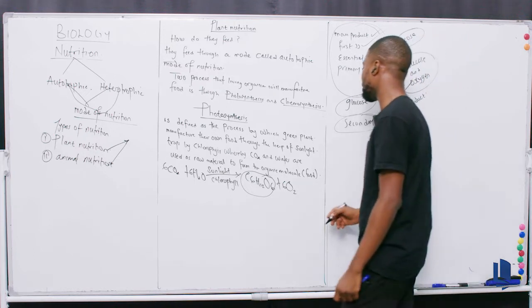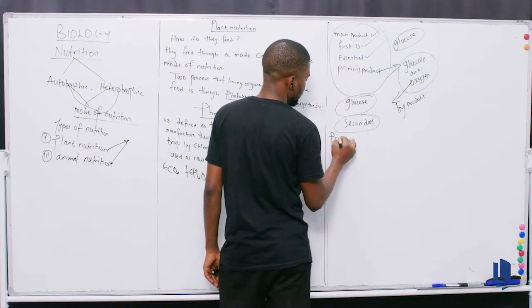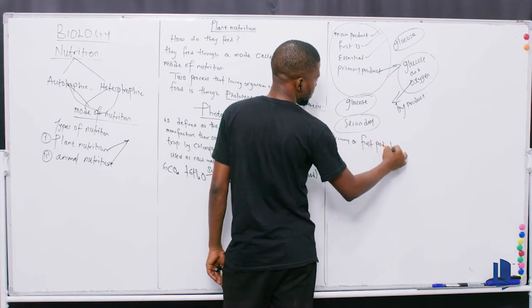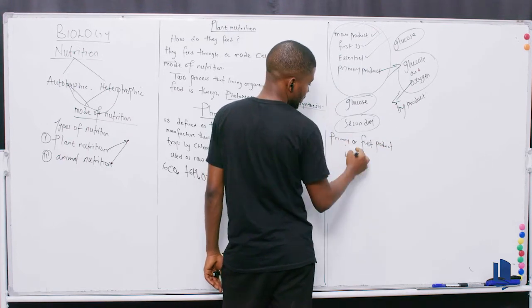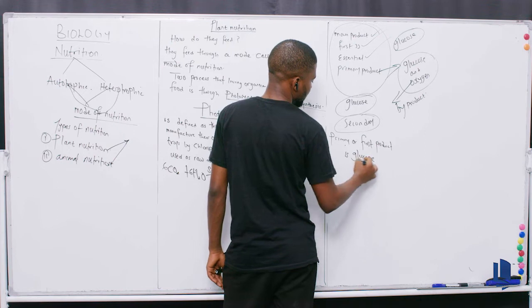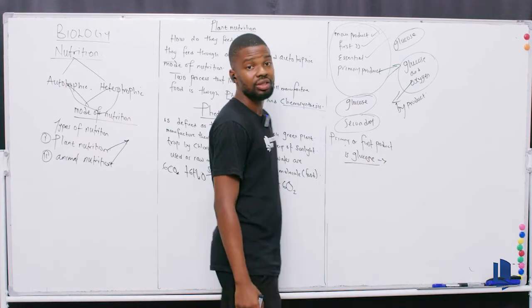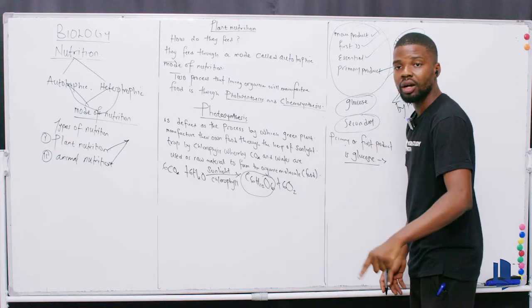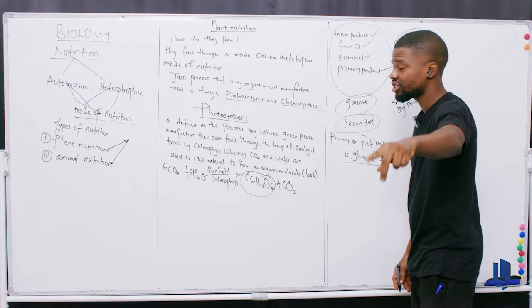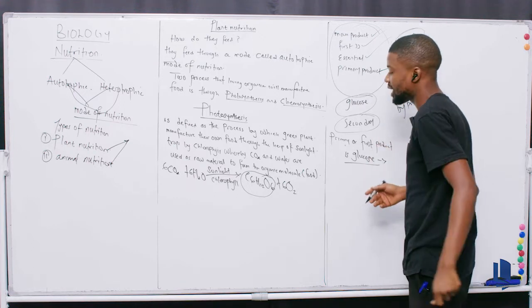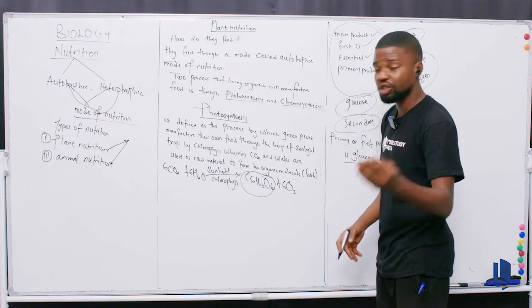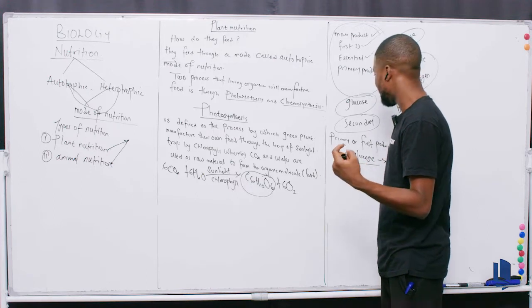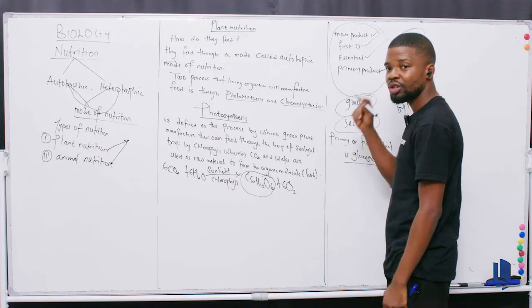So if my primary product or my first product is glucose, then it makes me to understand that plants store what? Carbohydrates as what? As starch. So if plants store carbohydrates as starch, then the first product that plant always produce is what? Is glucose. Then that means the secondary product is going to be,